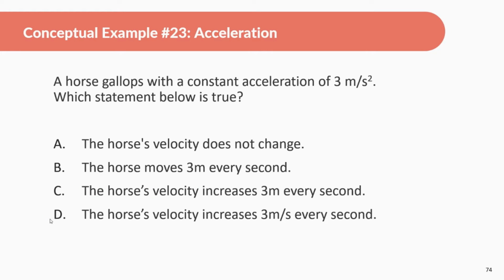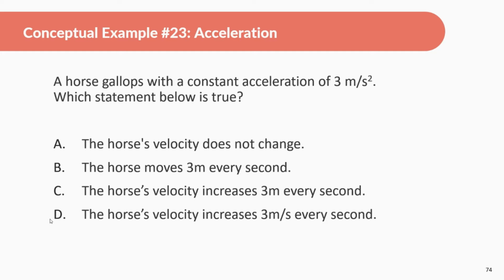So a horse gallops with a constant acceleration of 3 meters per second squared. Which statement below is true? A, the horse's velocity does not change. B, the horse moves 3 meters every second. C, the horse's velocity increases 3 meters every second. D, the horse's velocity increases 3 meters per second every second.